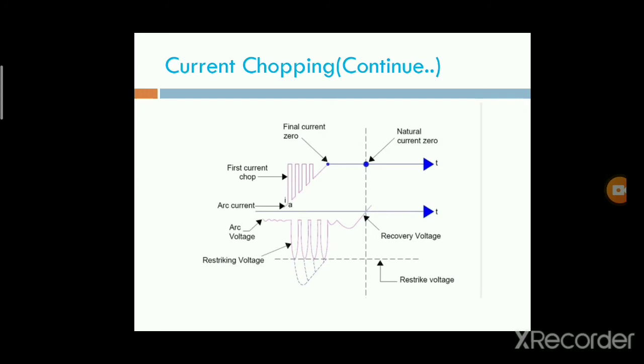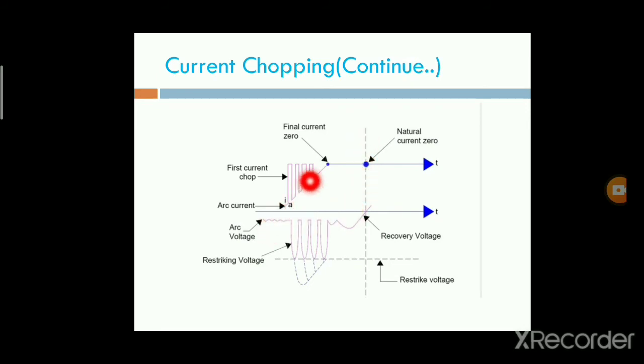This is the arc voltage waveform. When the current chopping is obtained, this is the first current chopping, second, third, and fourth current chopping. After completing these current choppings, finally it reaches the zero position, which is obtained before the natural current zero.